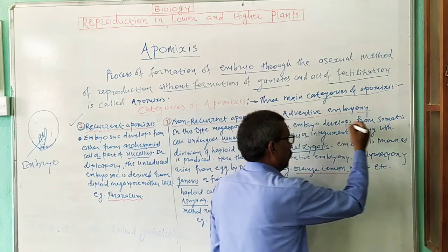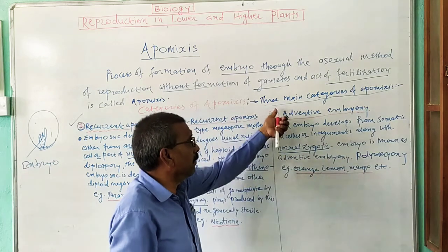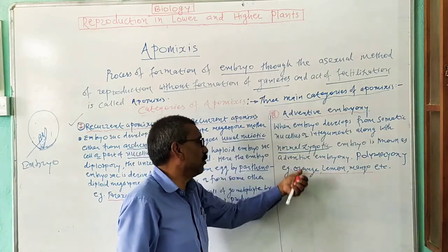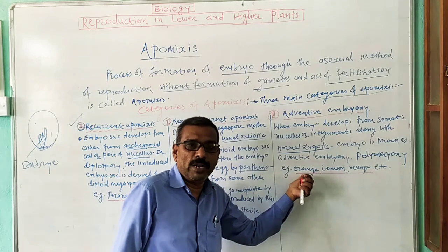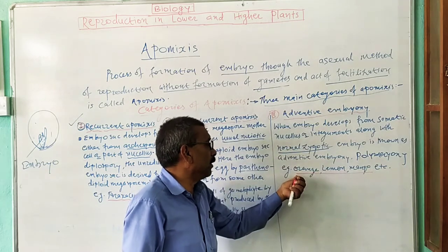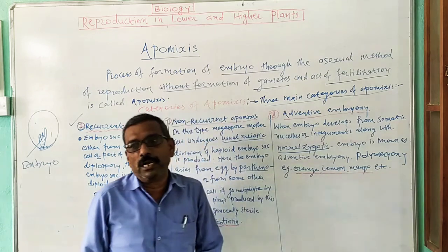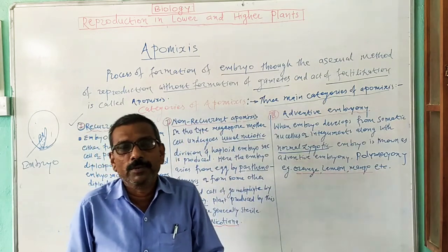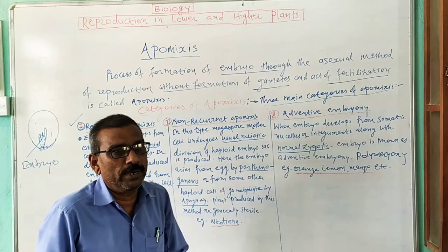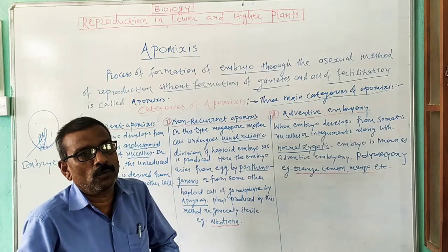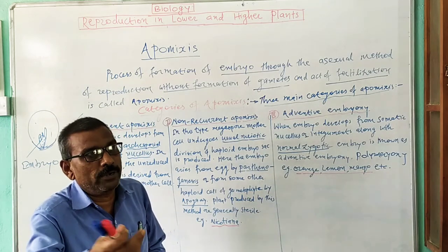Many embryos are produced along with the zygotic embryo. Examples of adventive type of embryony are orange, lemon and mango, in which adventive type of apomixis is found, and it produces a polyembryony condition.